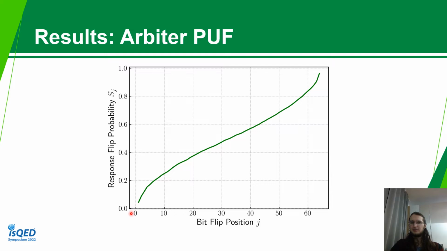Now we can look at the results for this. This is for an arbiter PUF. If we look at the x-axis, we have the bit flip position. And at the y-axis, we have the response flip probability. So if we look here at position 30, we could go up and see that if we just flip the 30th bit of the challenge, we get around a 0.50% chance of flipping the response bit as well.